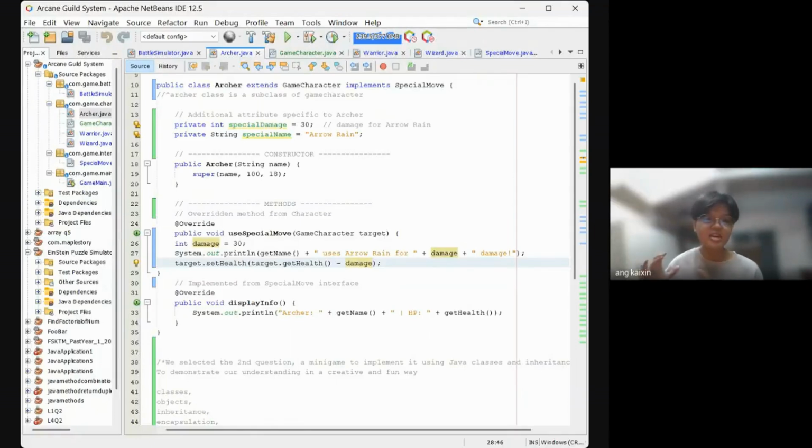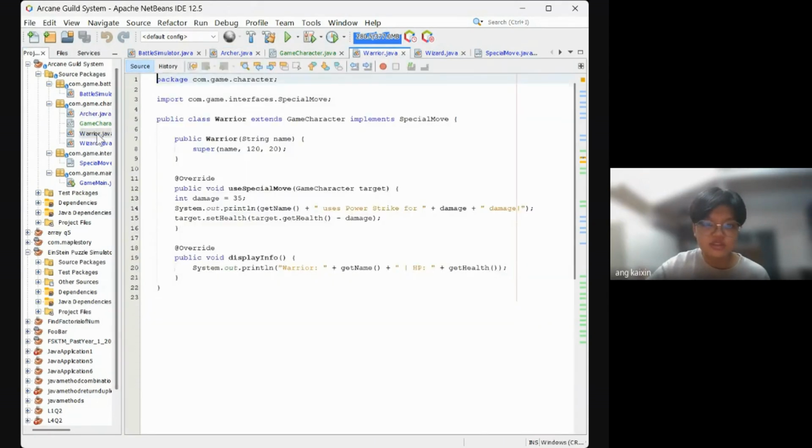Let's say today I have to maintain this code and make a new character like a nurse that can replenish the HP of a character. Then I only need to add one more file over here in this directory. It's the same case for warrior and wizard.